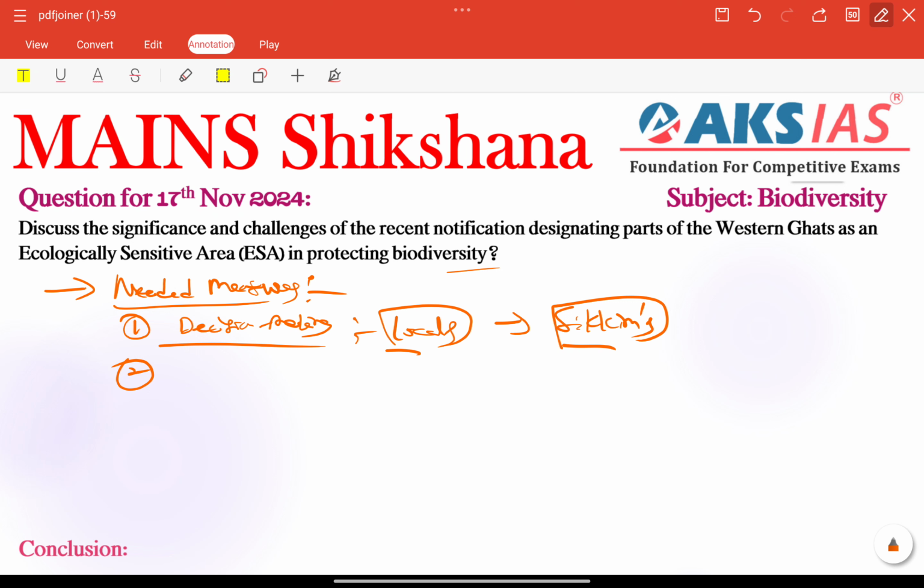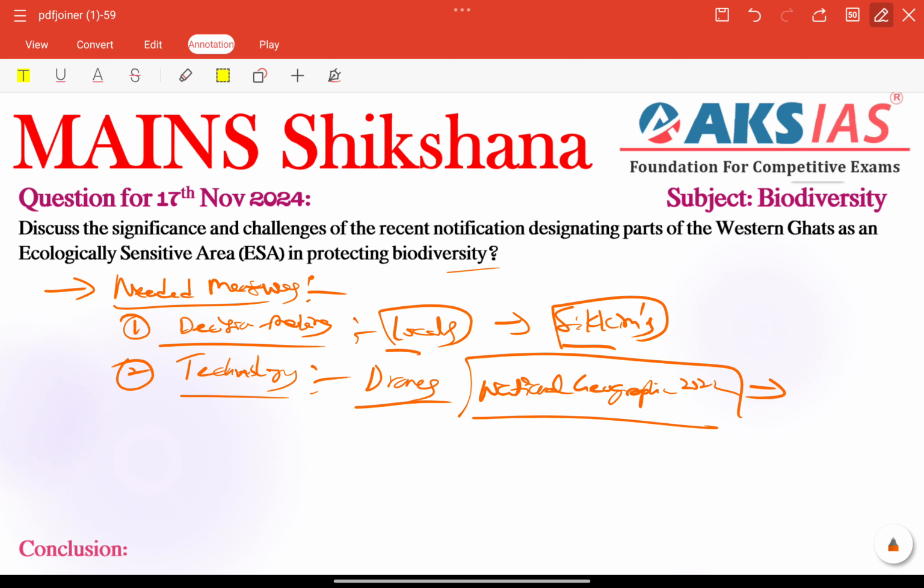So we can also use technology, right? Leveraging technology, like drones, we can use drones for monitoring illegal activities here. For example, drone use reduced deforestation in eco-sensitive zones. From the National Geographic 2022 report, it says that drone use reduced deforestation in eco-sensitive zones especially. That is also a very important fact.